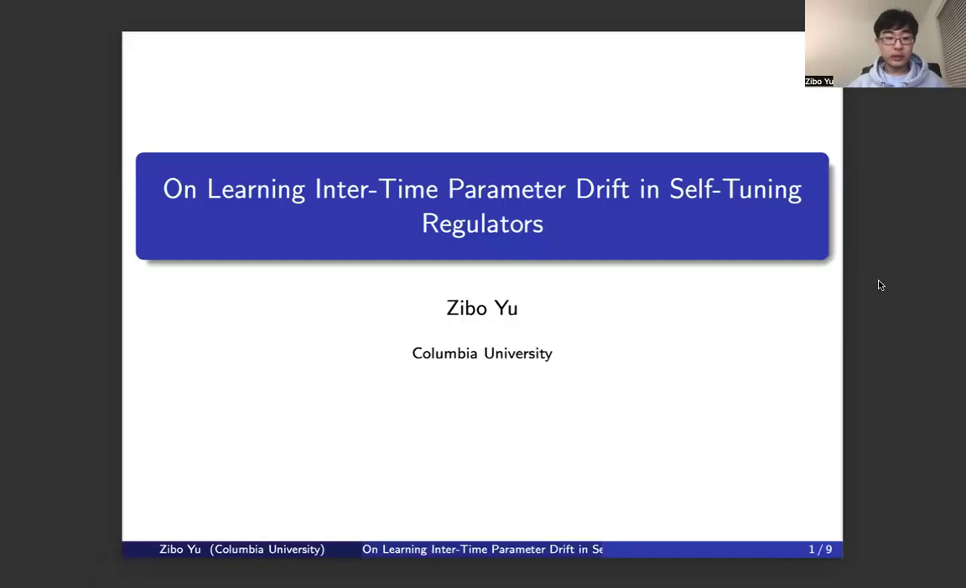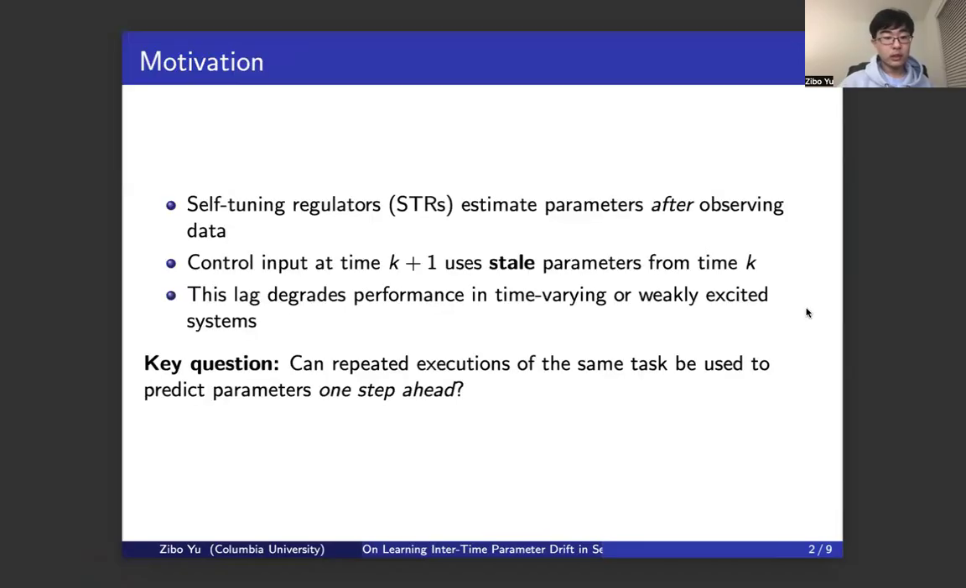Hi, this is Zibo, and my project is on learning inter-time parameter drift in self-tuning regulators. I want to address a fundamental question that I've been interested in studying for a while: that is the stale parameter observations in adaptive control.